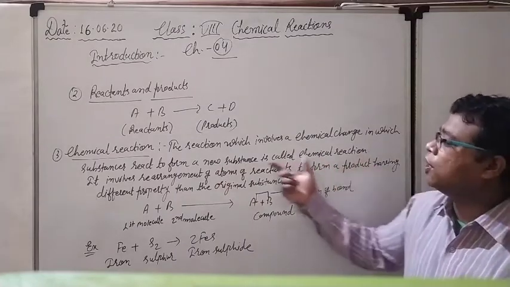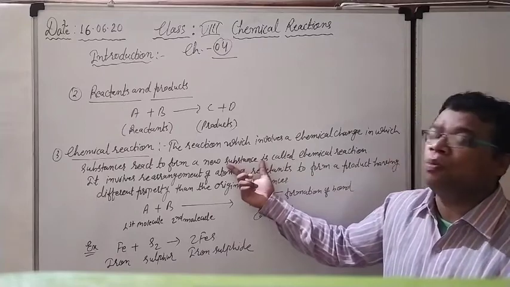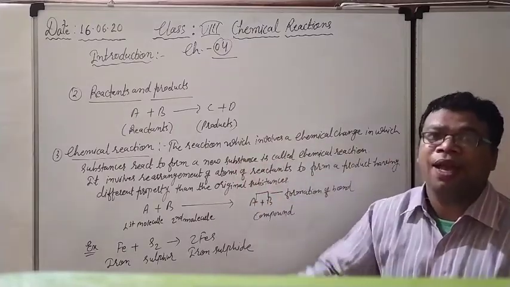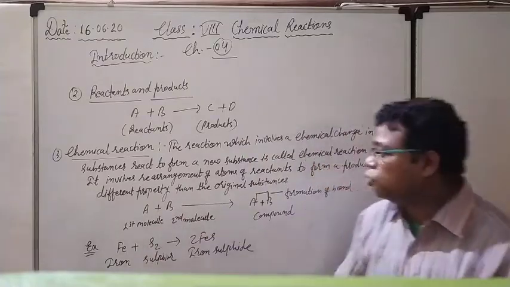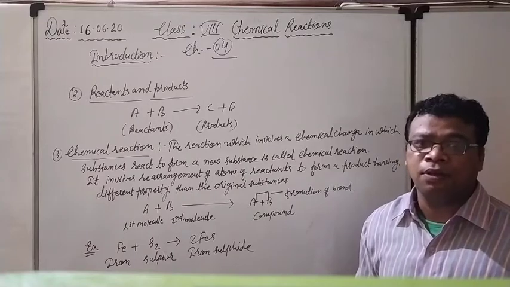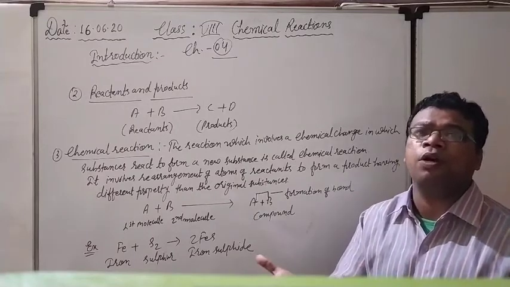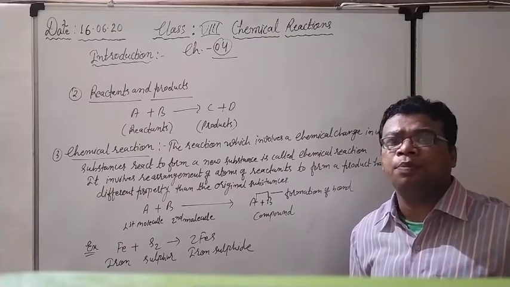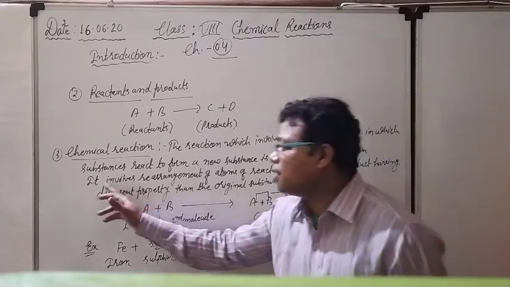और इसमें क्या होता है? Whatever the new substance is going to be formed, its qualities, its properties are totally changed as compared to the original one. जो भी new substance की property we will see right now, that is totally different. न्यू सब्सटेंस मीन्स एक नया प्रोडक्ट बन के तैयार हो जाता है और जिसकी प्रॉपर्टी बिल्कुल चेंज होती है एज कंपेयर टू द प्रीवियस वन. सो राइट नाउ सी, और ऐसा होता क्यों है बेटा?